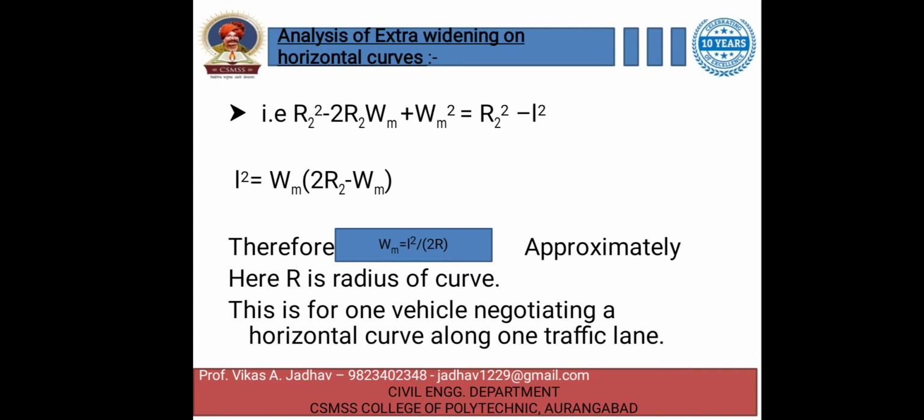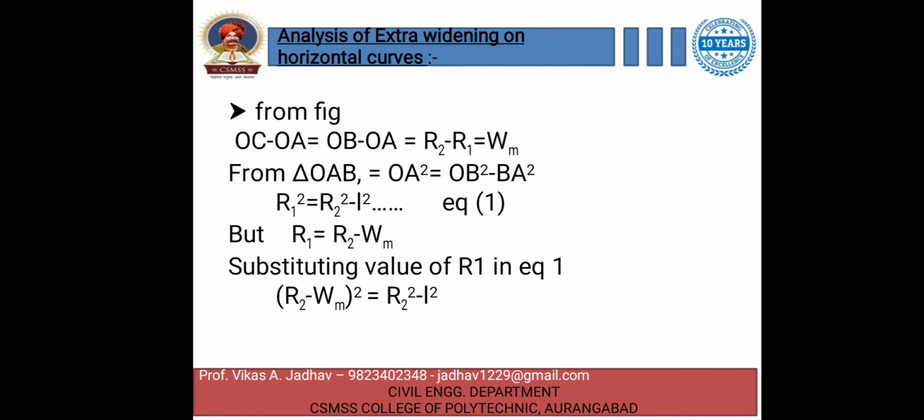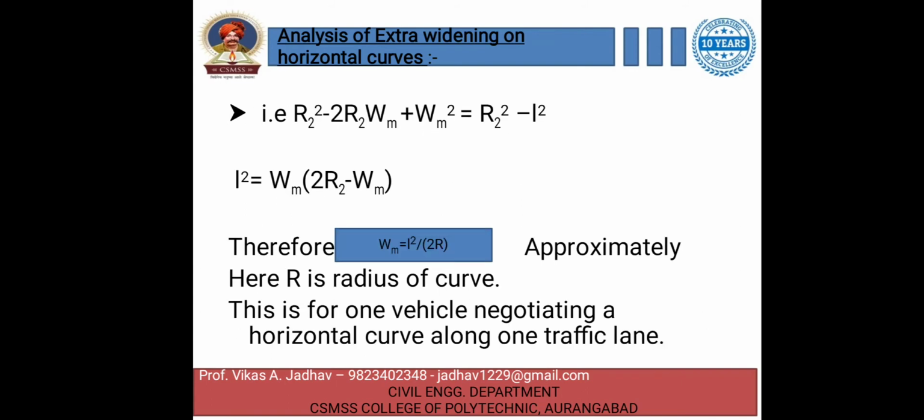Then again simplifying, we will get R1 square. Here we have to use the A minus B whole square formula: A minus B whole square is equal to A square minus twice AB plus B square. The same formula is applied here, that is R2 square minus 2 R2 into W suffix M plus Wm square is equal to R2 square minus L square.